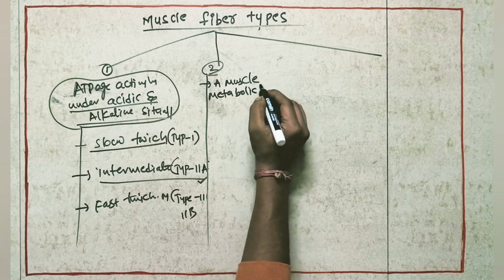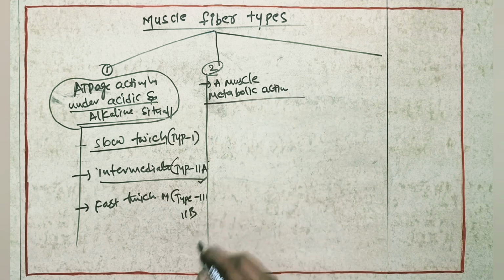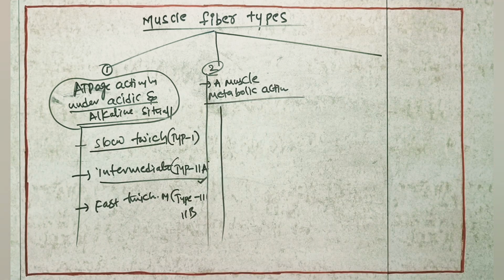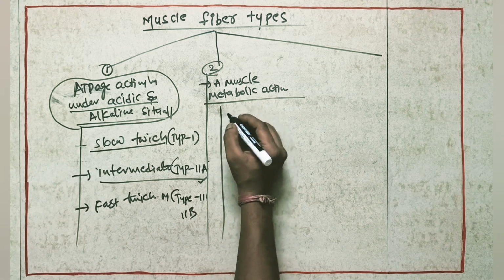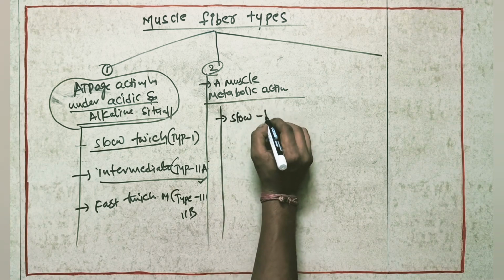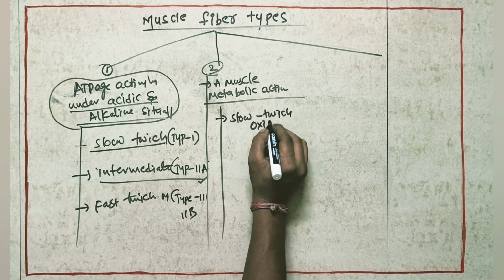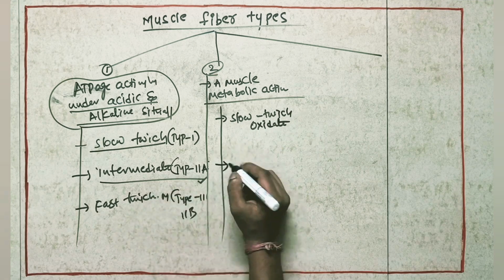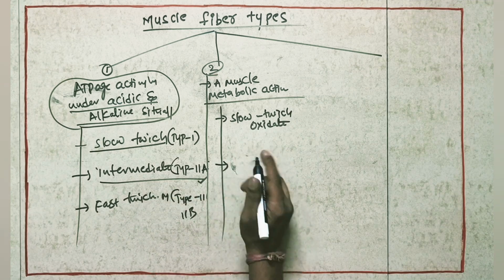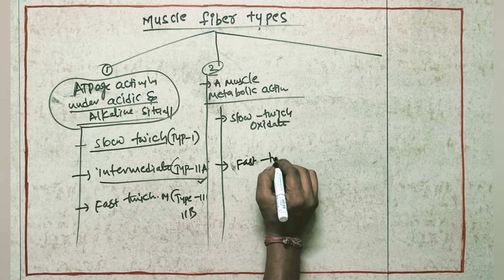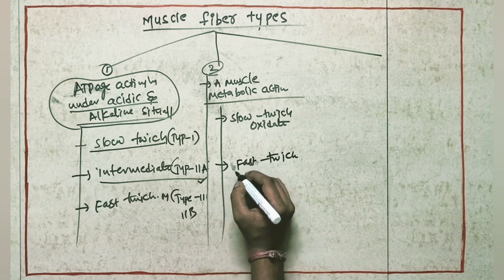The second classification is according to the muscle metabolic activity. Here muscles are divided into three types. First one, slow twitch oxidative.